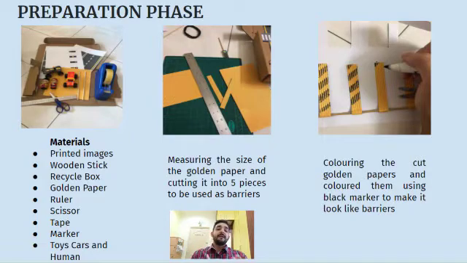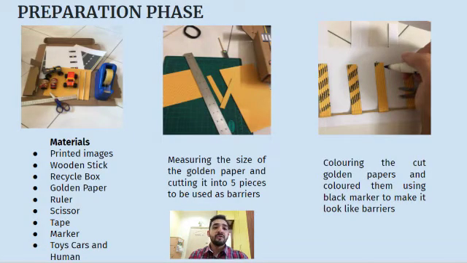Okay, the things that we need to build this prototype are the materials: printed images, wooden stick, recycle box, golden paper, ruler, scissors, tape, markers, and also small toy car and also human toys.